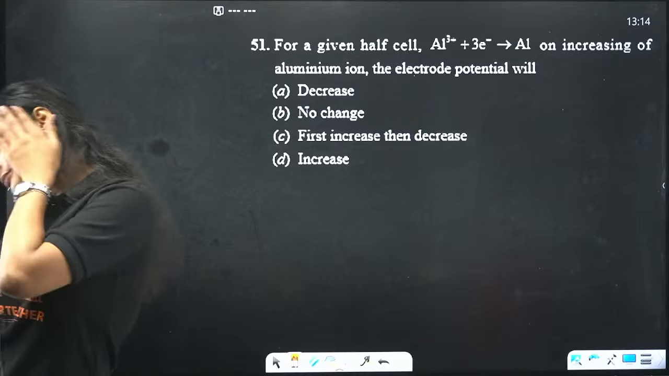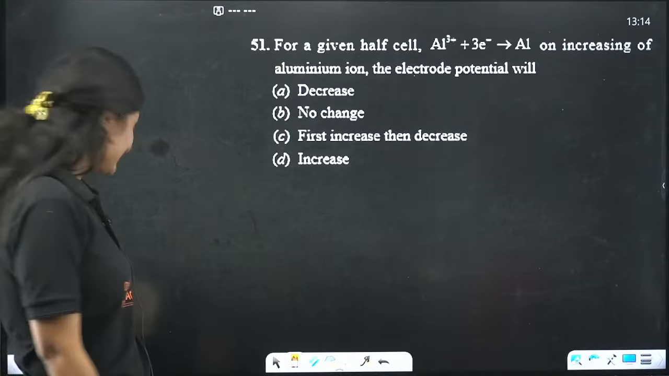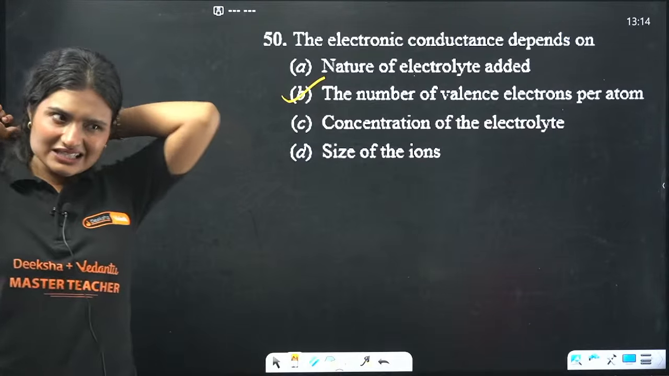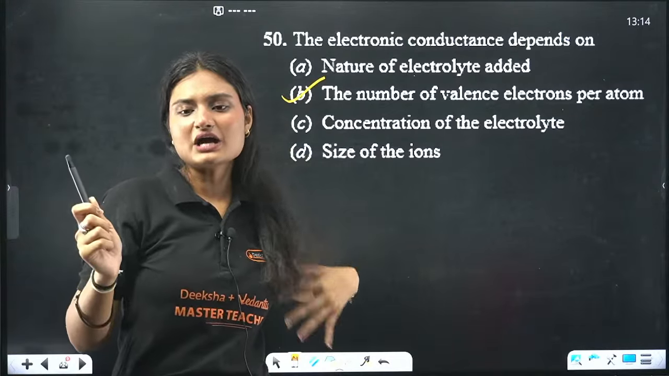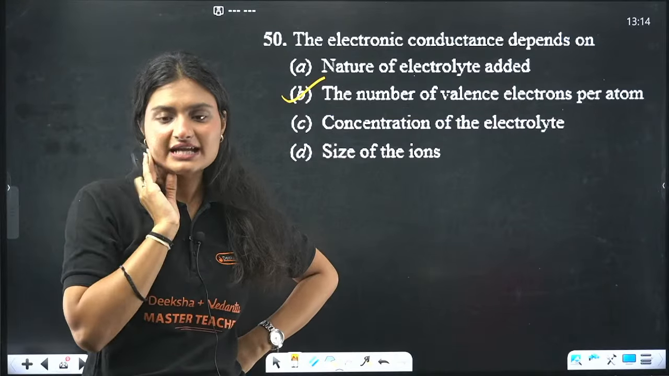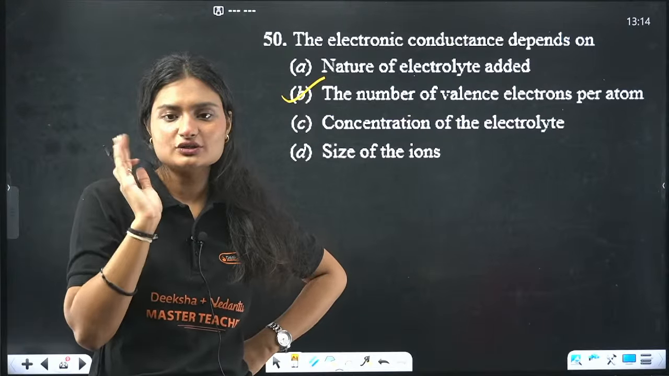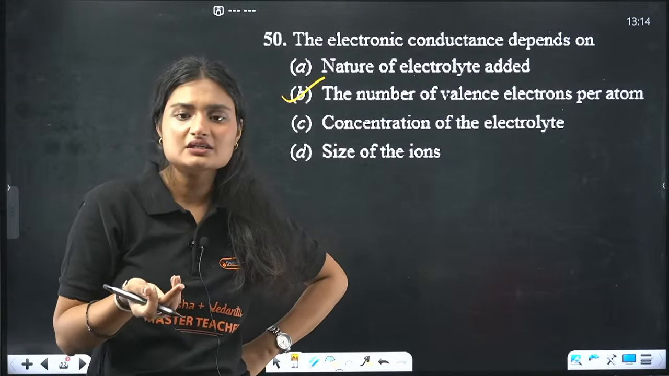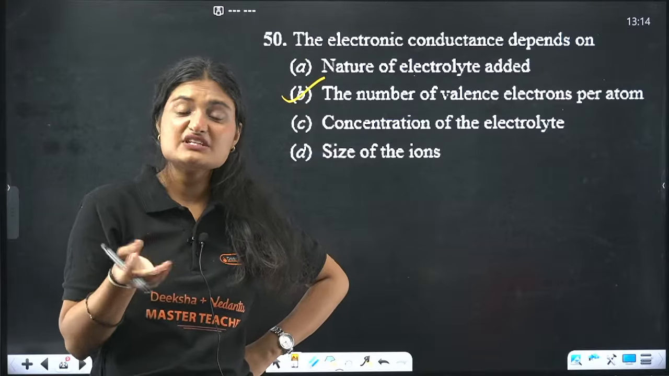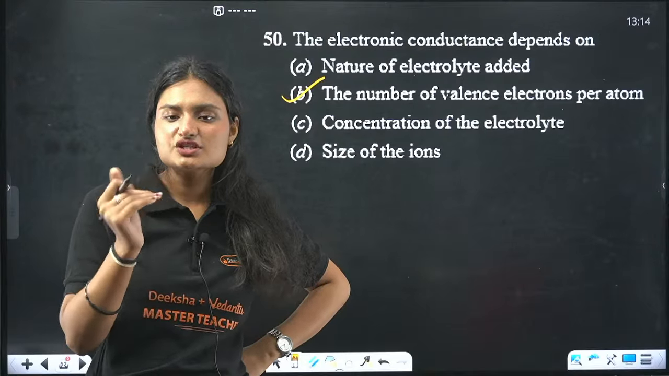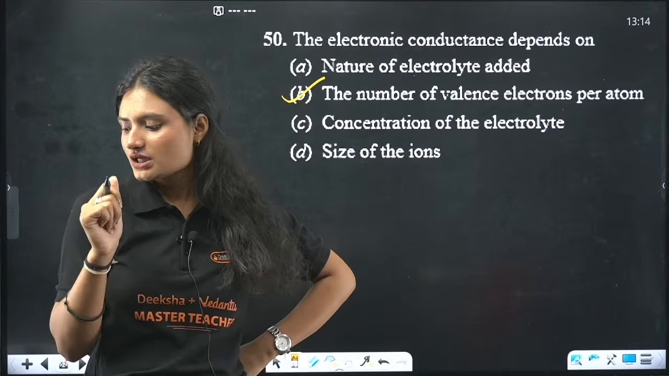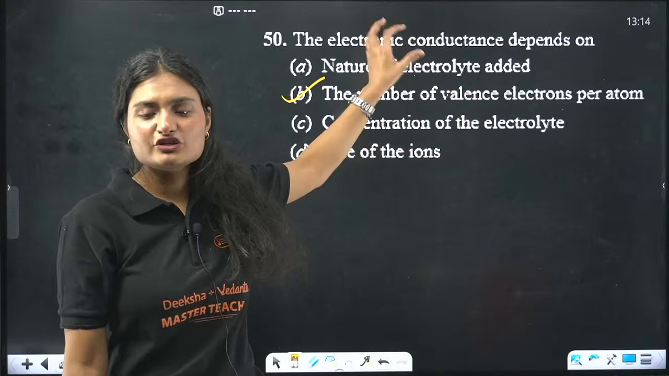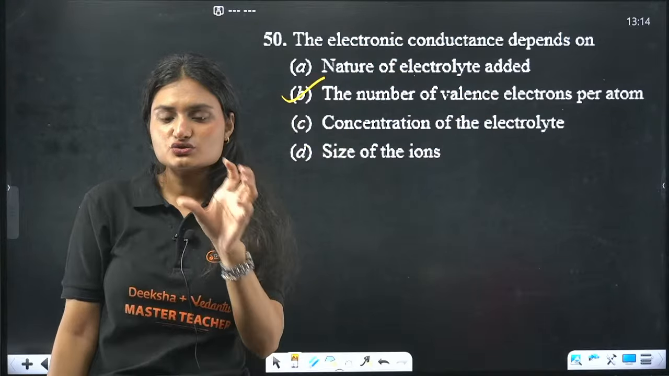Why not C? Okay, let me see. Concentration will only matter if you have a weak electrolyte that is very high in concentration. Will it give any valence electrons? No, right? There will be no ions, no electrons. But if it is a strong electrolyte, even in dilute concentration, it will give ions. So concentration is not directly related. The electrons are the major factor when we talk about electronic conductance. Conductance due to electrons.